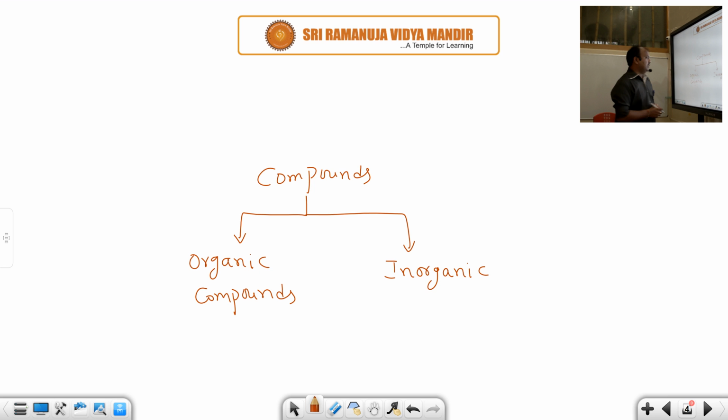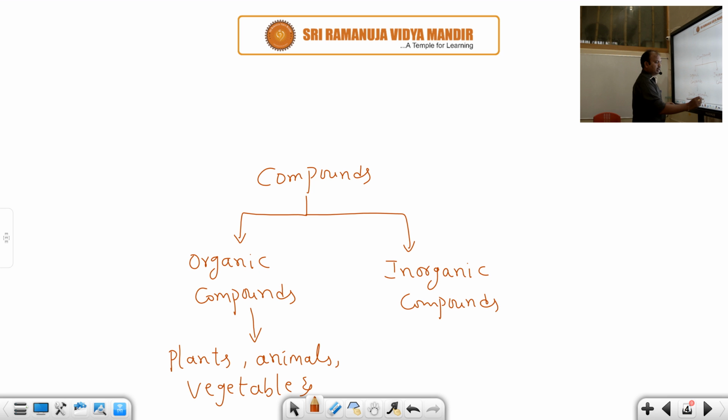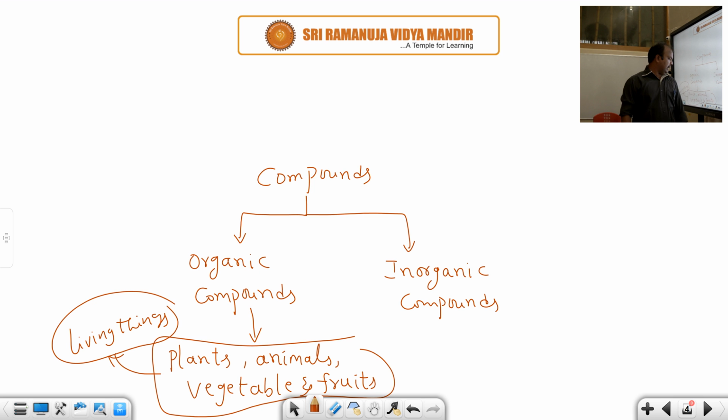Generally, organic compounds are obtained from plants, animals, vegetables, fruits. That means they occur naturally. Organic compounds occur naturally, which means they are obtained from living things like plants, animals, vegetables, fruits. Those are called organic compounds.